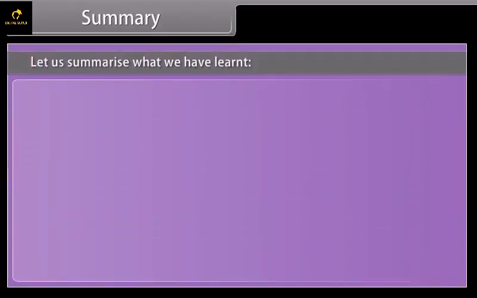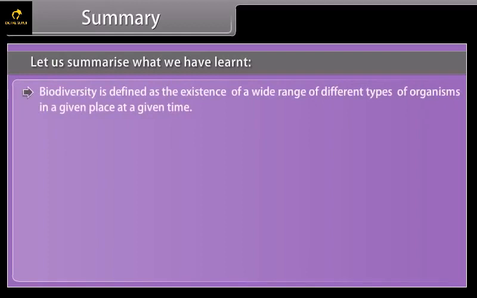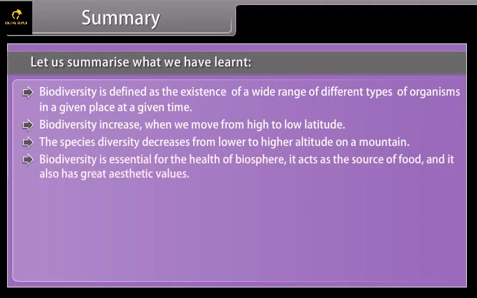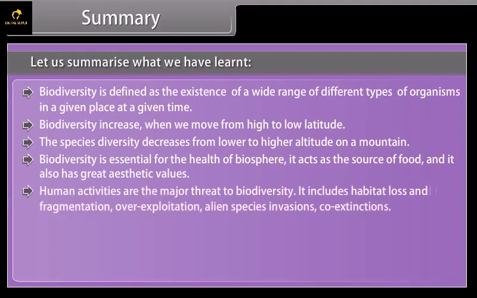Summary. Let us summarize what we have learned. Biodiversity is defined as the existence of a wide range of different types of organisms in a given place at a given time. Biodiversity increases when we move from high to low latitude. Species diversity decreases from lower to higher altitude on a mountain. Biodiversity is essential for the health of the biosphere. It acts as the source of food and it also has great aesthetic value.